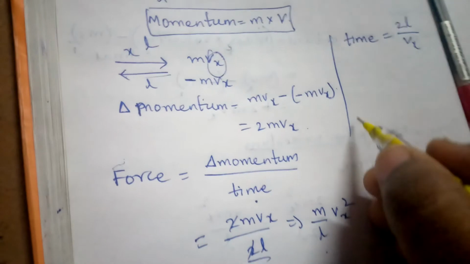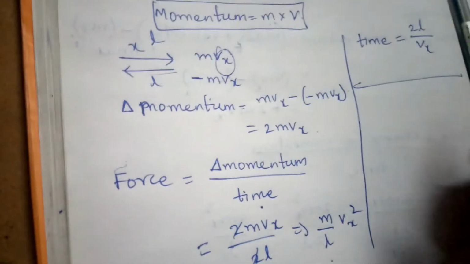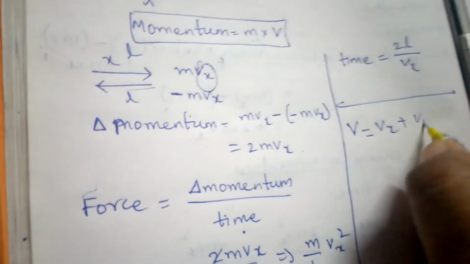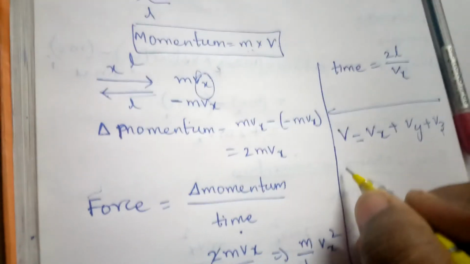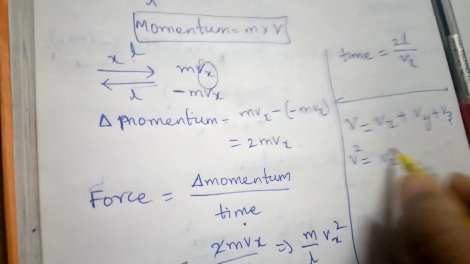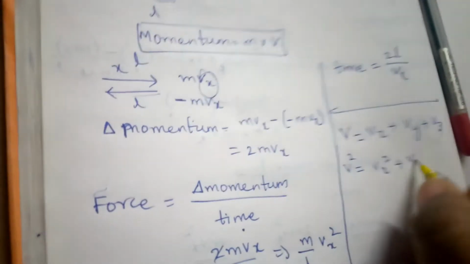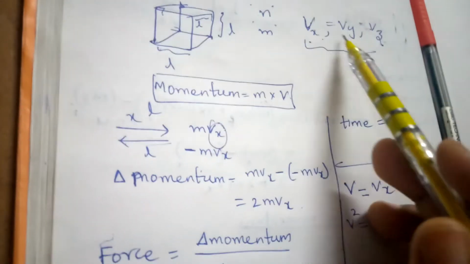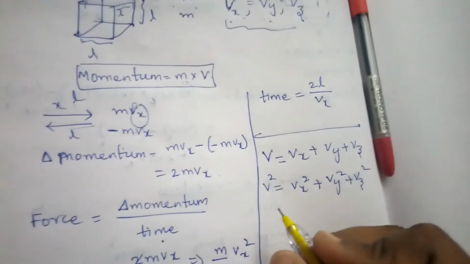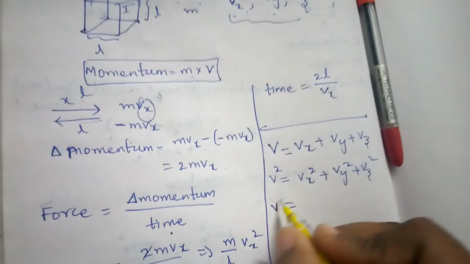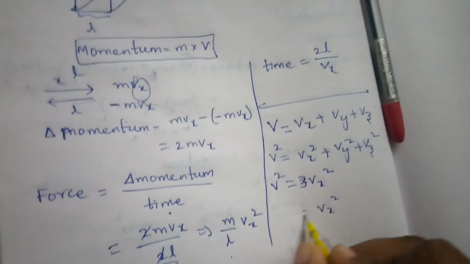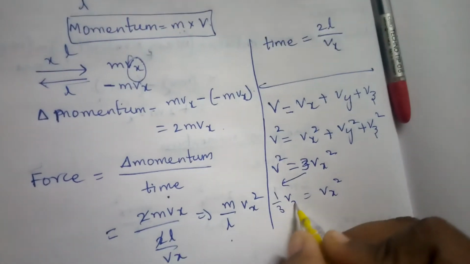Is it clear? Okay, what is the total velocity? Total velocity equals Vx plus Vy plus Vz. Let us square this one. V square equals Vx square plus Vy square plus Vz square. And I already said, let us assume that they are moving elastically, with the velocities the same, so we can write V square equals 3 Vx square. So Vx square equals what we can write? 1 by 3 V square.